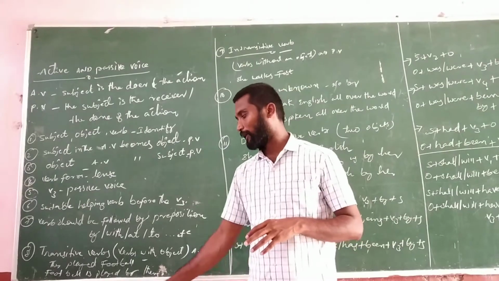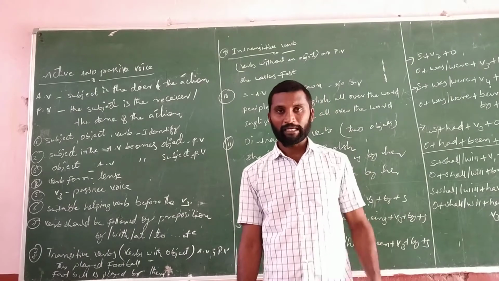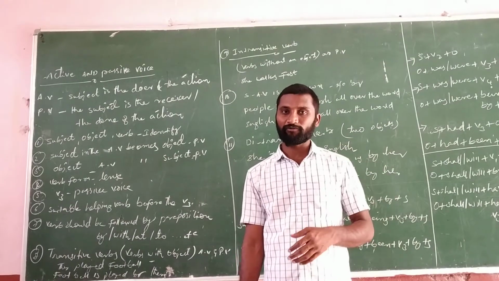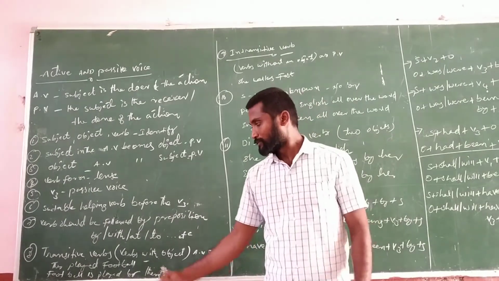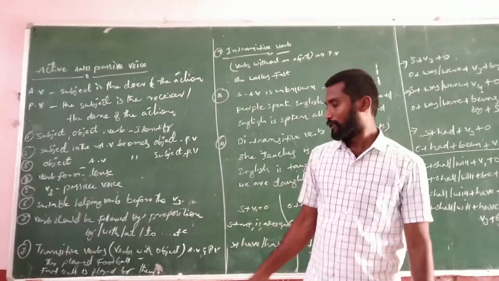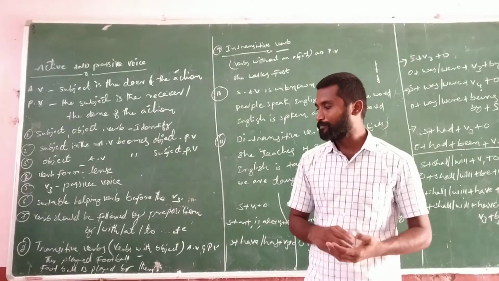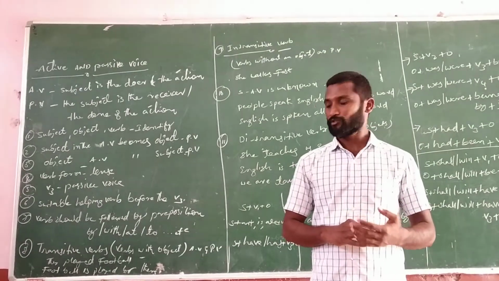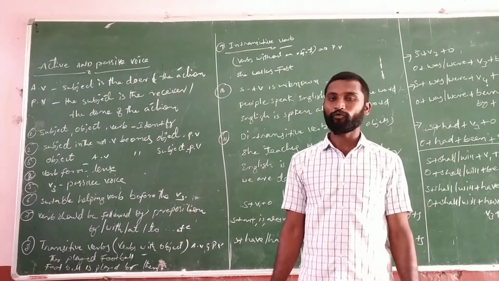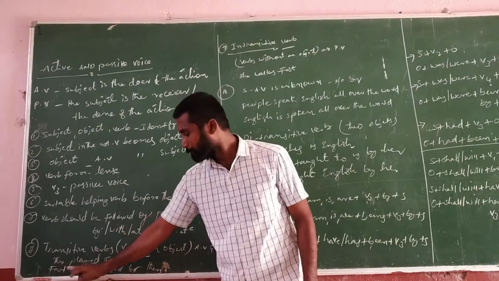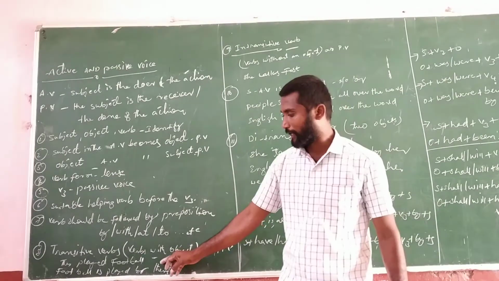And next one is the transitive verb. Already I told you in my previous classes. Transitive verb, ditransitive verb, monotransitive, ditransitive, like that I explained. So transitive verb means verbs with an object. Subject plus verb plus object is there in a transitive verb. So if you see here, they played football. Subject, they; verb, played; football, object, we identified.